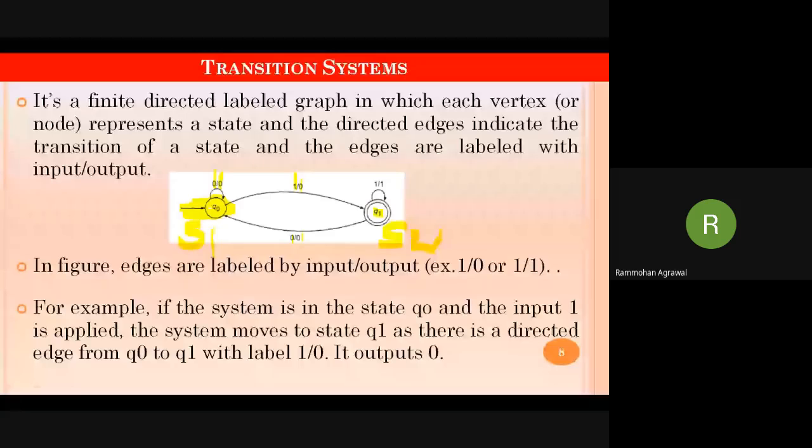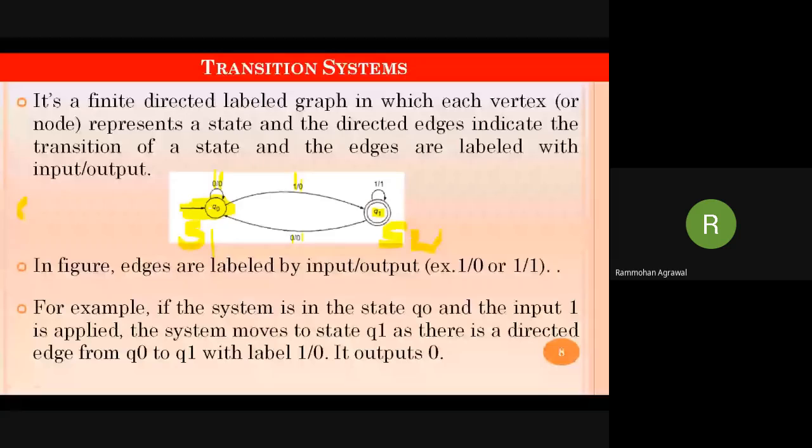And Q1 is a final state, which will always be represented by two circles. So here, what is capital letter Q? Q is the total number of states present in the system. How many states are present here? Only 2, Q naught and Q1. So the value of Q is 2.